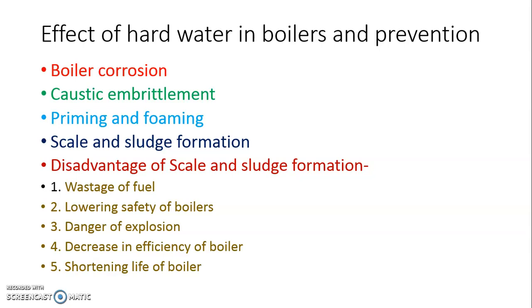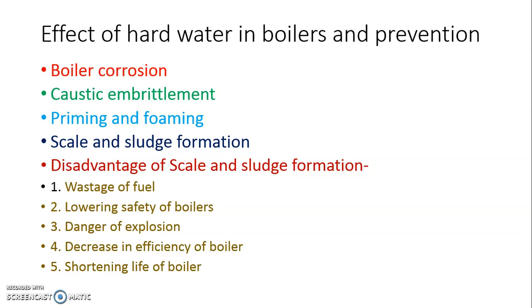One more important problem arises due to use of hard water is scale and sludge formation inside the wall of boiler. Scale is a hard adherent coating, whereas sludge is loose slimy coating at the inner walls of boiler. Remember, scales are formed due to carbonates, sulfates, silicates, phosphates and oxides of calcium and magnesium, whereas sludges are formed due to calcium chloride, magnesium sulfate and magnesium carbonate.